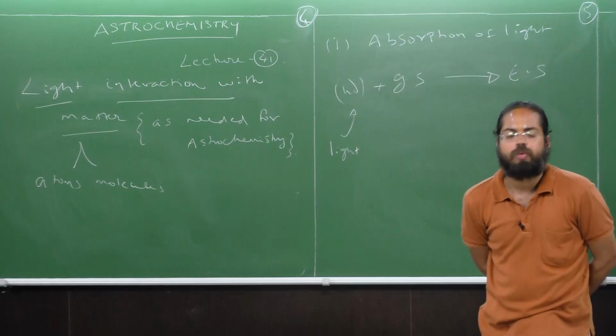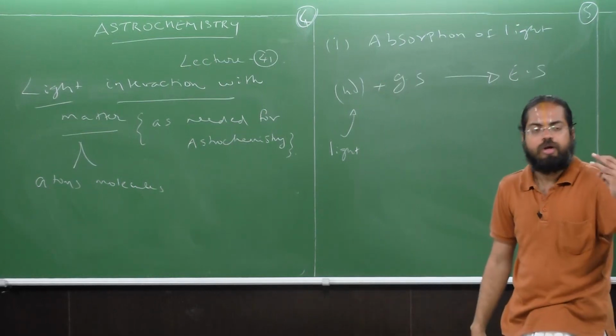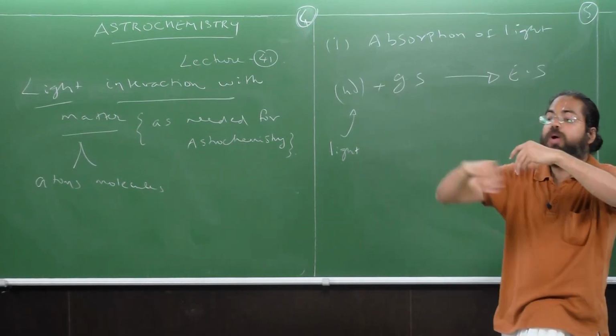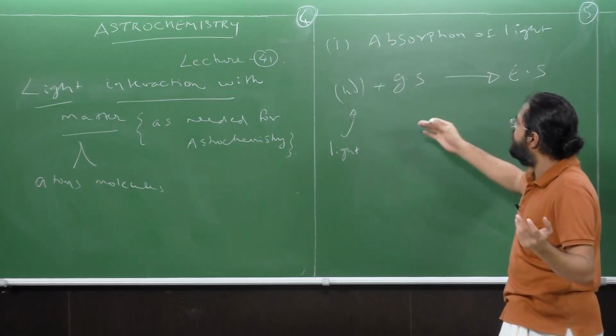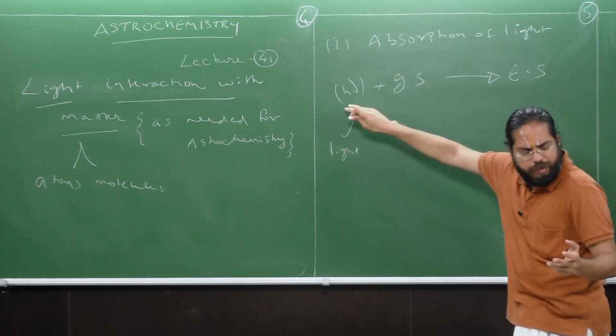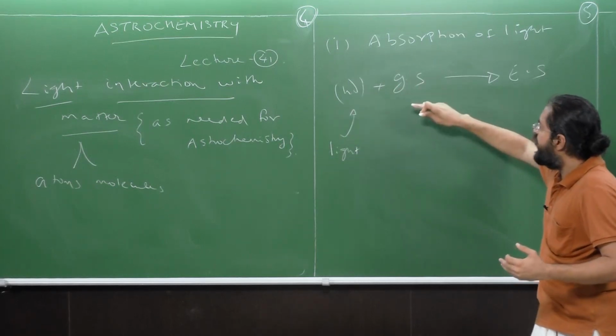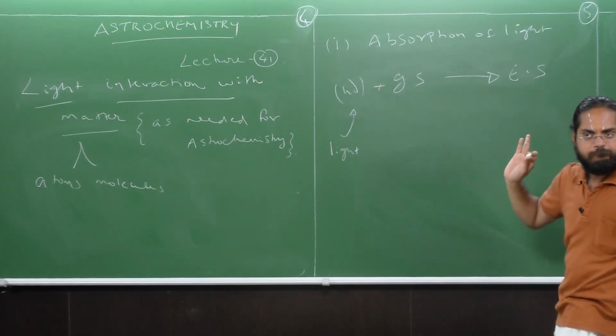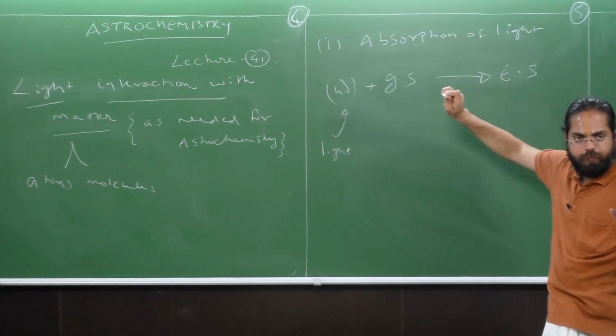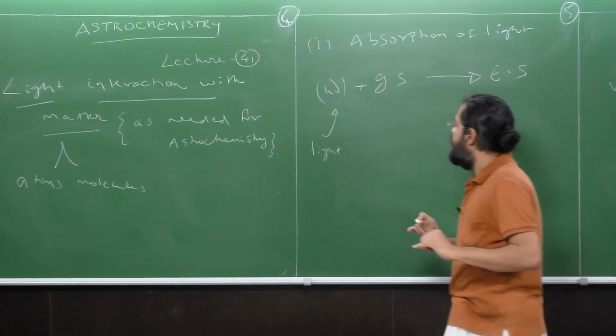We don't care whether it is a rotational excited state or a vibrational excited state or a new electronic excited state. It just happens that the minute you shine some light on an atom, it is going to get excited from the ground state to an excited state. All right, this is the first phenomenon that could happen. Point number one. What is the next thing that could happen?